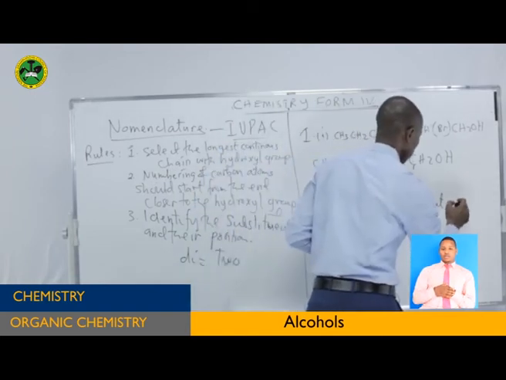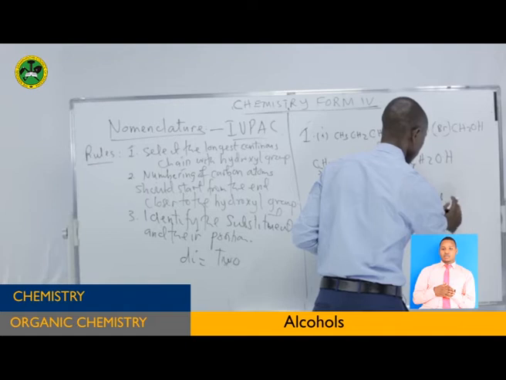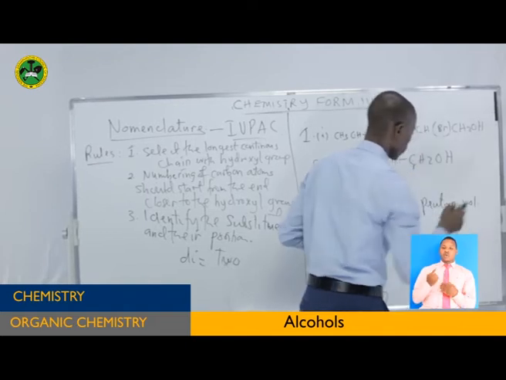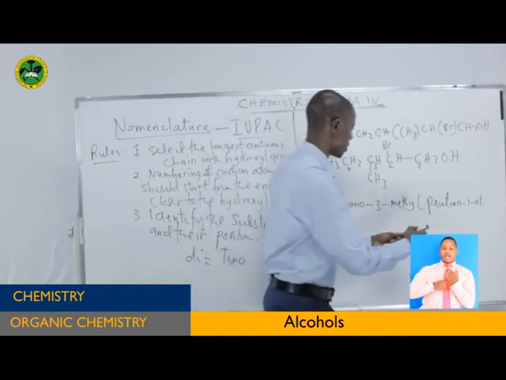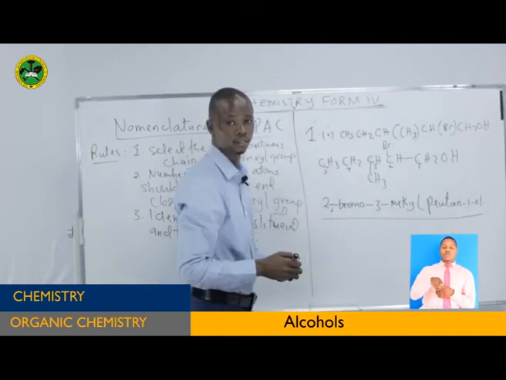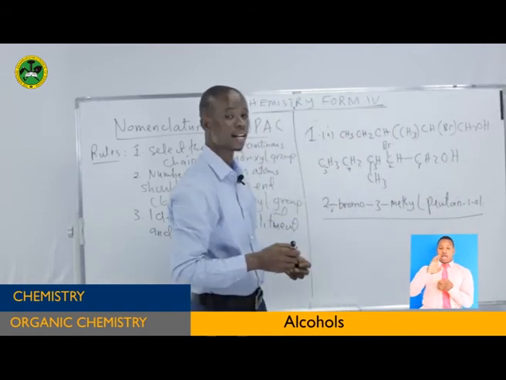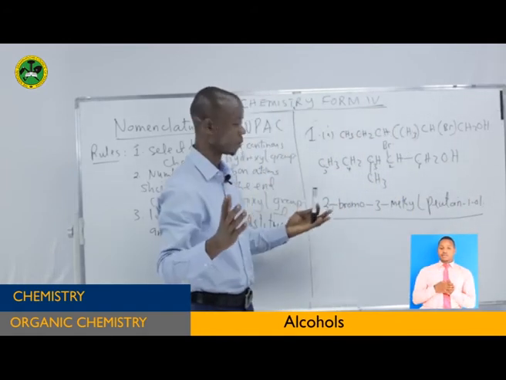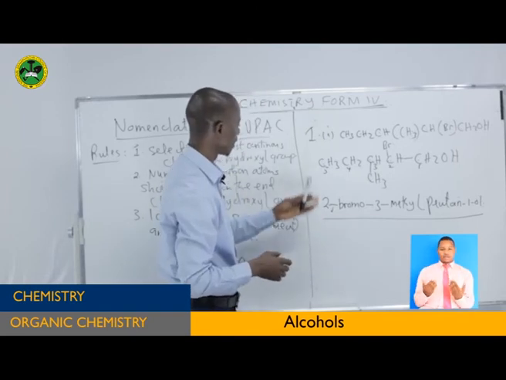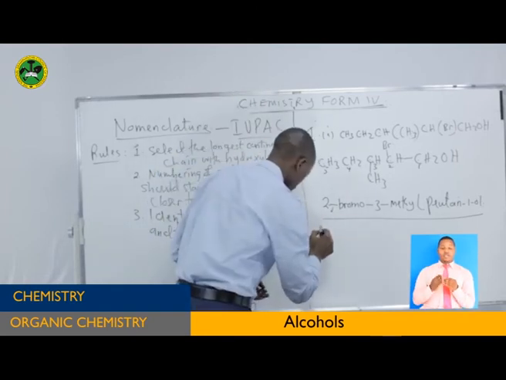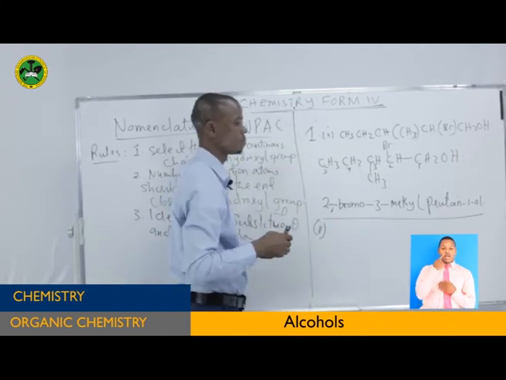Then we finish with pentan-1-ol. Therefore, this is the formula. So you have to end up with "ol" to show that this is an alcohol. So there is no problem with that one. Now, after we have finished with the first one, we go to the second one, the second part.